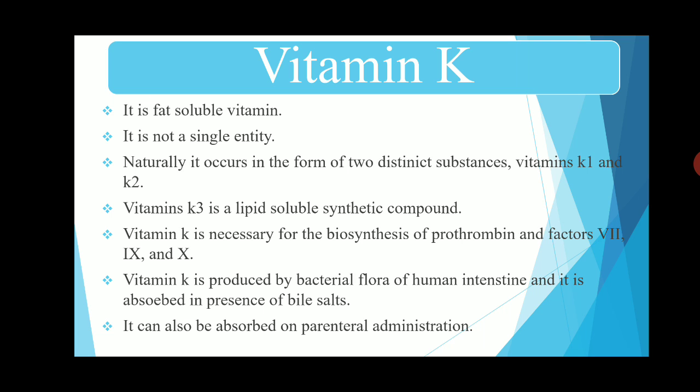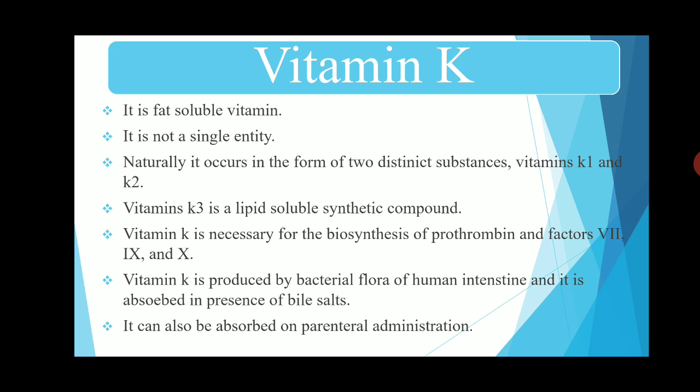Then factor number 7, whose name is proconvertin. Then factor number 9, whose name is Christmas factor. And last, factor number 10, which is Stuart factor. These are the coagulant factors that need vitamin K for their biosynthesis.